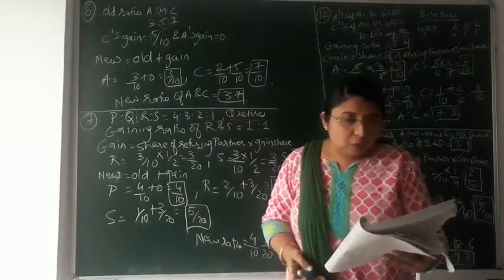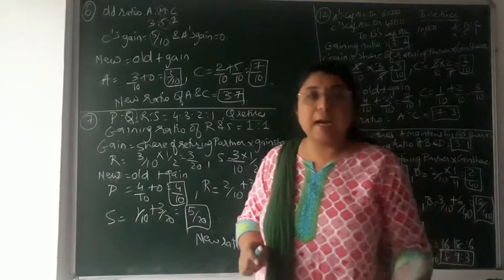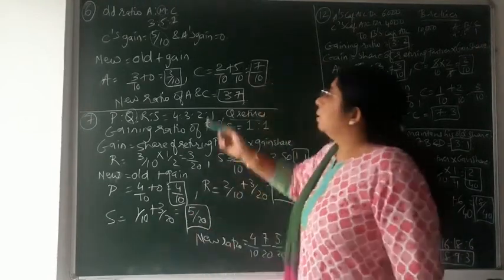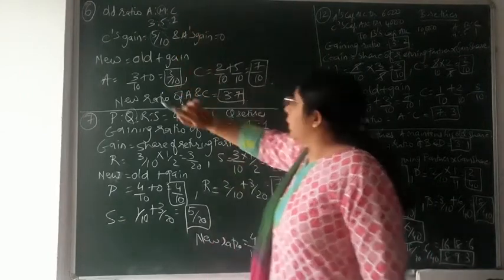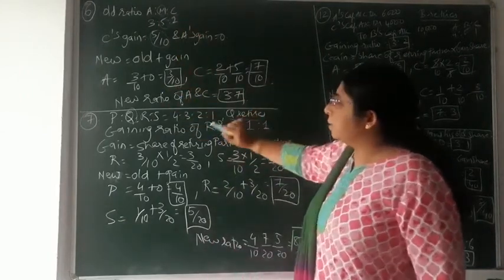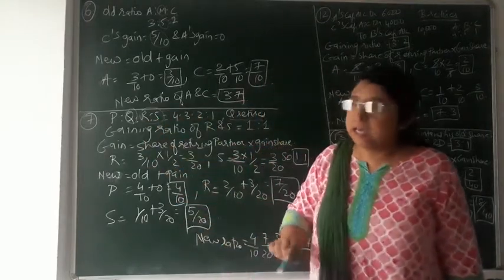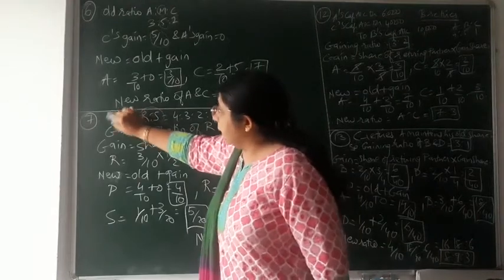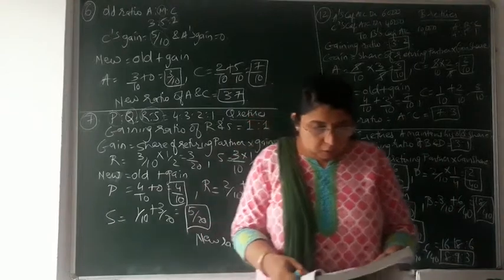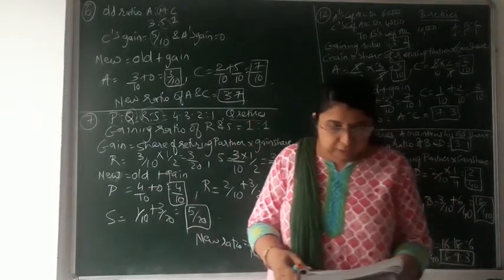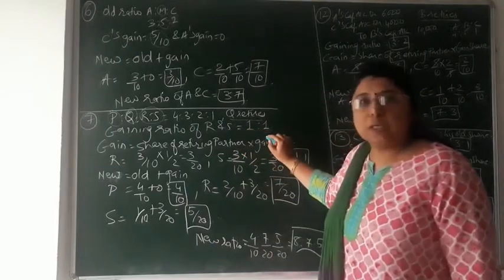Now continuing with it, Q retires and his share of profit is gained equally by R and S. In the previous sum, the M partner was retiring and his share was given to C only. Now over here, partner Q is retiring and his share is equally distributed amongst the 2 partners, that is R and S. It means P is not getting any gain from the retirement of partner Q. R and S means it would be in 1:1 ratio equally.